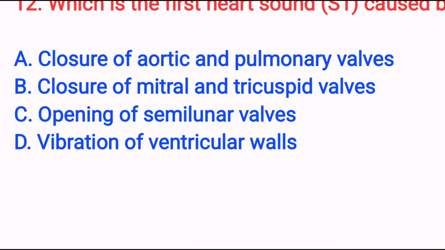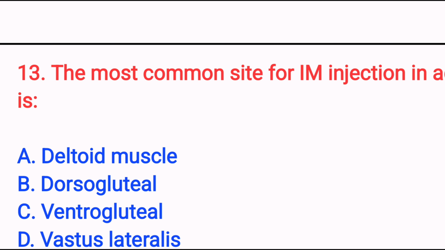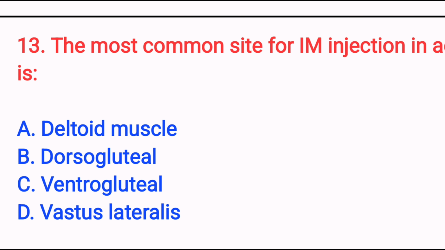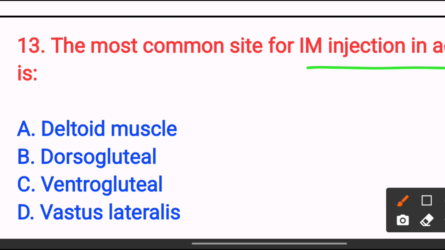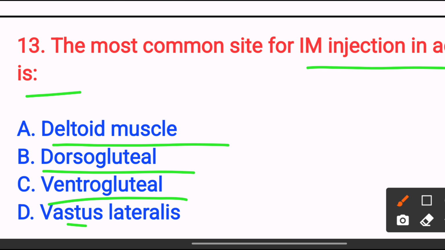Next, the most common site for IM injection in an adult is option A, deltoid muscle; option B, dorsogluteal; option C, ventrogluteal; option D, vastus lateralis. For the adult, we use the ventrogluteal site because it is the safest site for the IM injection. It avoids major nerves and blood vessels.